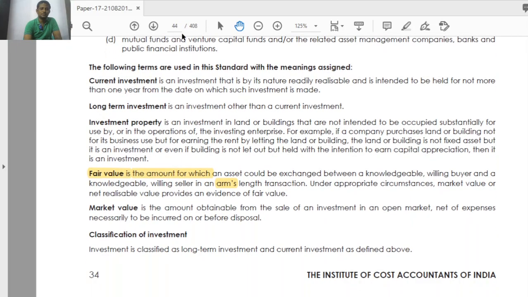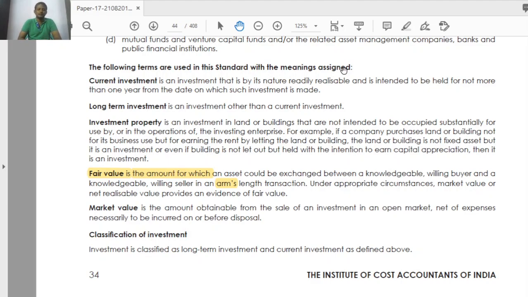Okay, so further topic is, the following terms are used in the standard with the meanings assigned. So the first one is current investment. Current investment is an investment that is by nature readily realizable and is intended to be held for not more than 1 year from the date on which such investment is made. What is the meaning?